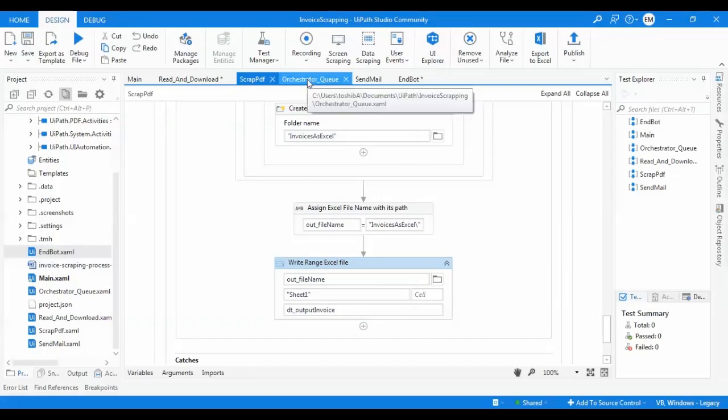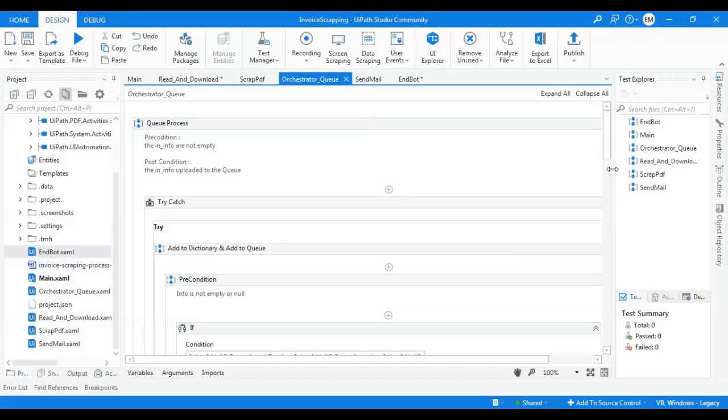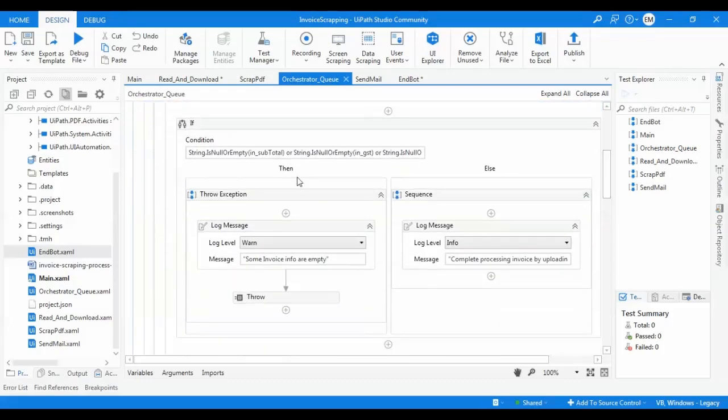After that, I'm going to the orchestrator queue. The precondition here is the info are not empty. The info which I have to upload to the orchestrator is not null or empty, and the post condition here is the info is uploaded to the queue. The add to queue activity is succeeded. Now a precondition here, I have this condition, string dot is null or empty, subtotal, GST